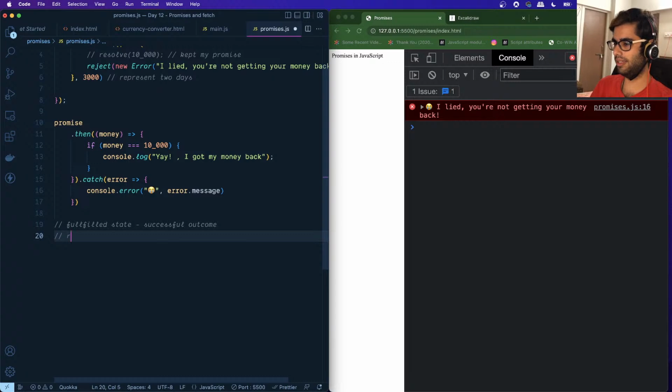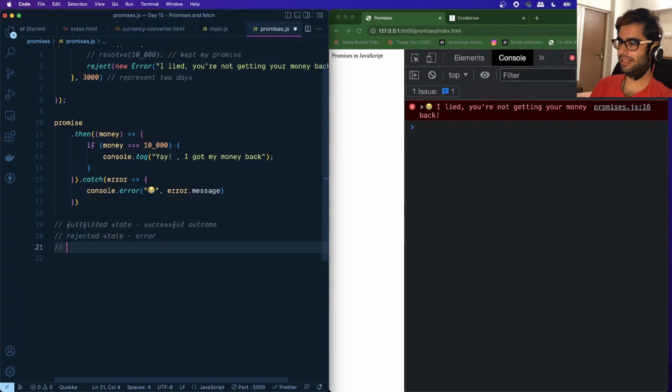The next one is the rejected state. Whenever a promise is rejected, in case of any error or a rejection, this is represented by the rejected state. So the code inside the catch block, the callback function which we specify within the catch function, will be called.